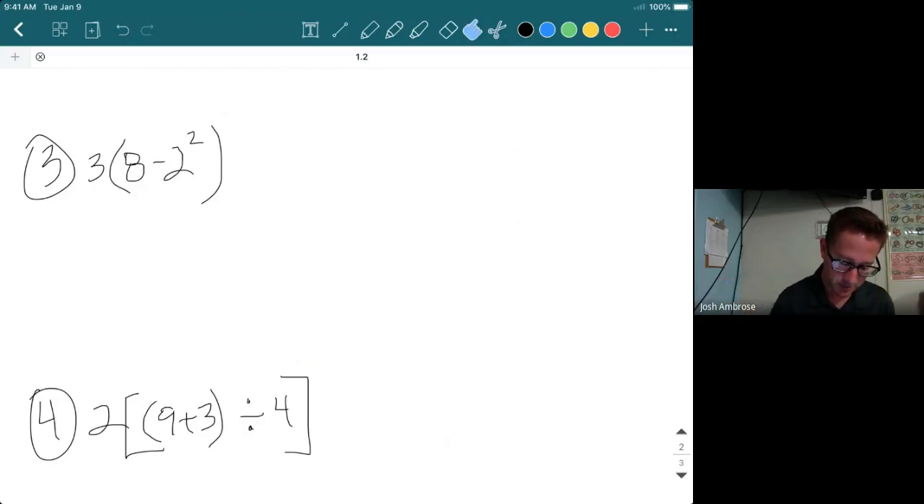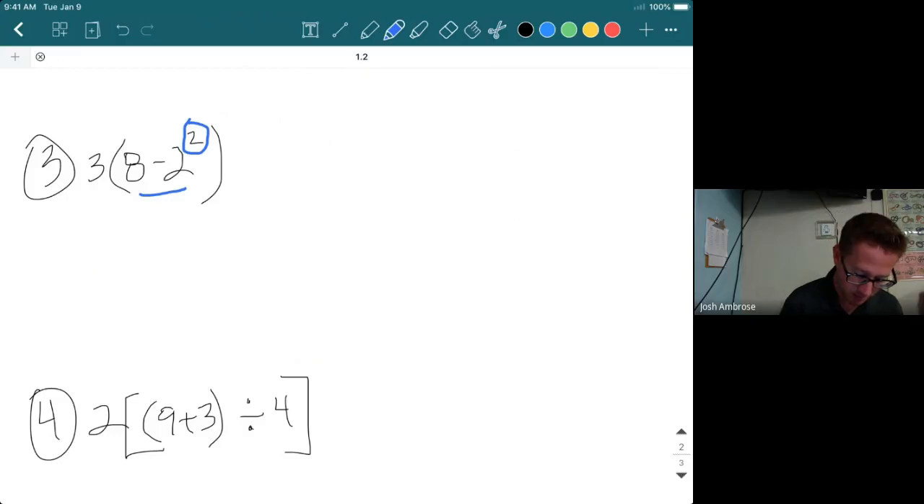So if we look at example number 3, we have parentheses, and within those parentheses we have an 8 minus 2 squared. So we know we have to deal with the parentheses first. So let's just focus on that. But within the parentheses, I see an exponent. So I have to do this exponent right here before I can say 8 minus the rest of that.